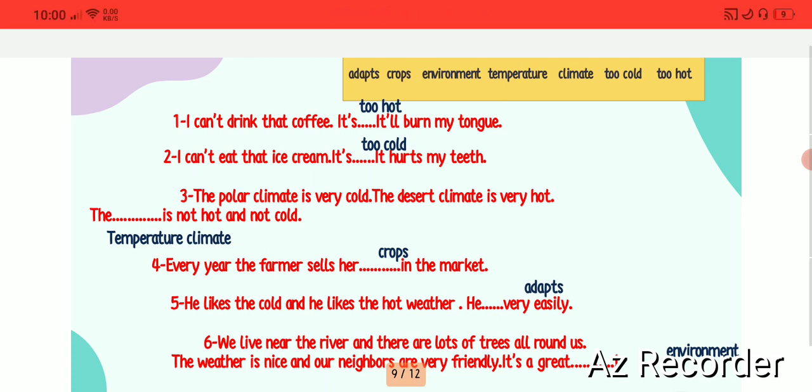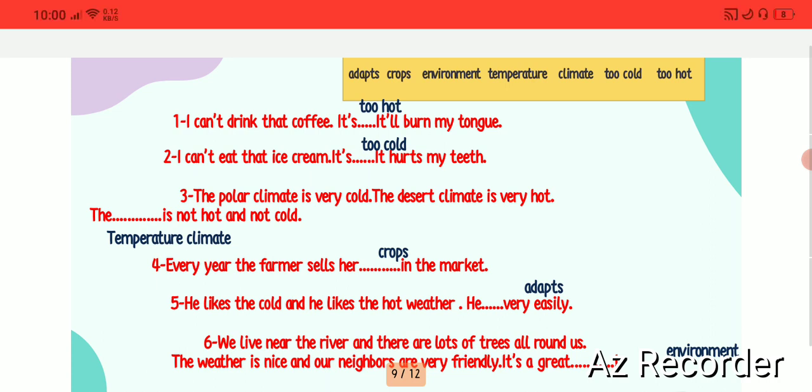Number 5, he likes the cold and he likes the hot weather. He adapts very easily. So any person who doesn't have any problem with hot climate or hot weather or cold weather has this special adaptation, so he can adapt to the place where he has no problem to live in a hot place or cold place.